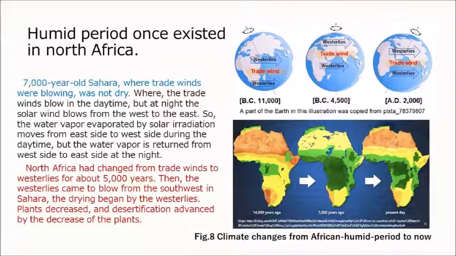North Africa had changed from trade winds to westerlies about 5,000 years ago. Then, the westerlies came to blow from the southwest in Sahara. The drying began by the westerlies. Plants decreased, and desertification advanced by the decrease of the plants.